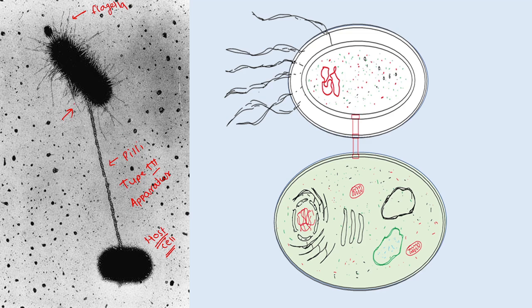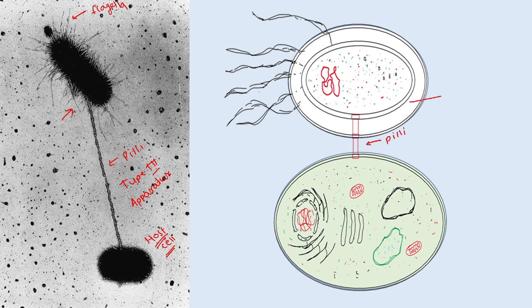Through this pili, the bacteria can transport pathogenic proteins into the host cell. You can see here this pili spans the three membranes.